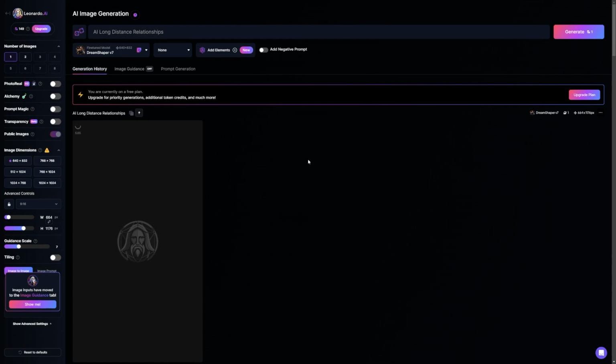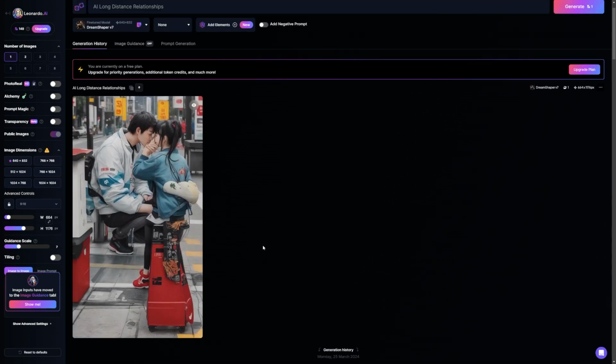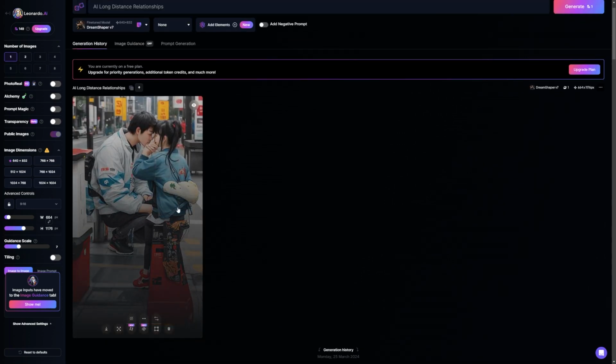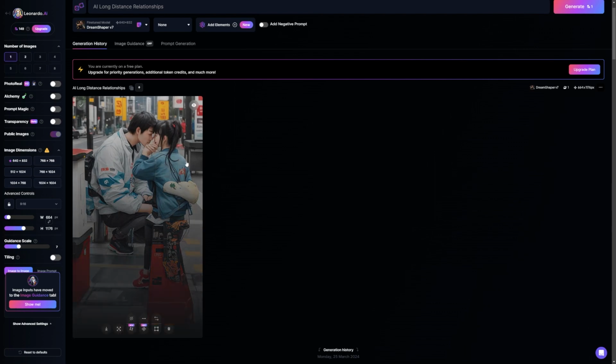Click on the button below the image you like, and then you can download it for free. That's what I love about Leonardo AI, is that there's a free plan available. Midjourney is great too, but you have to pay to use it. That's why I always recommend using Leonardo AI first, especially if you're new and just want to try it out.